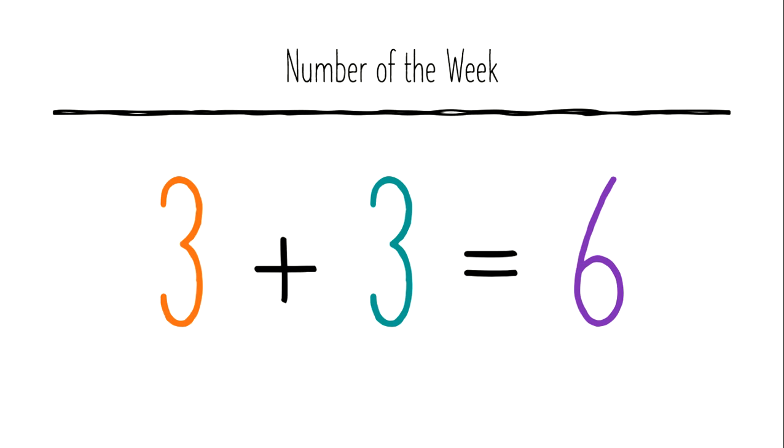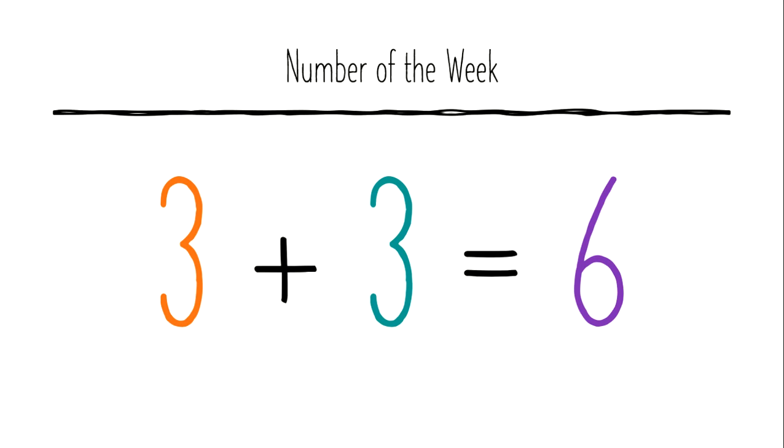Now this is your addition fact for the number 6, which is the number of the week. So you can get number 6 by adding 3 plus 3. 3 plus 3 equals 6. You can practice this on your fingers. Put 3 fingers up on one hand, 3 fingers on the other hand, and when you count them all together, you will get the number 6. So 3 plus 3 equals 6.